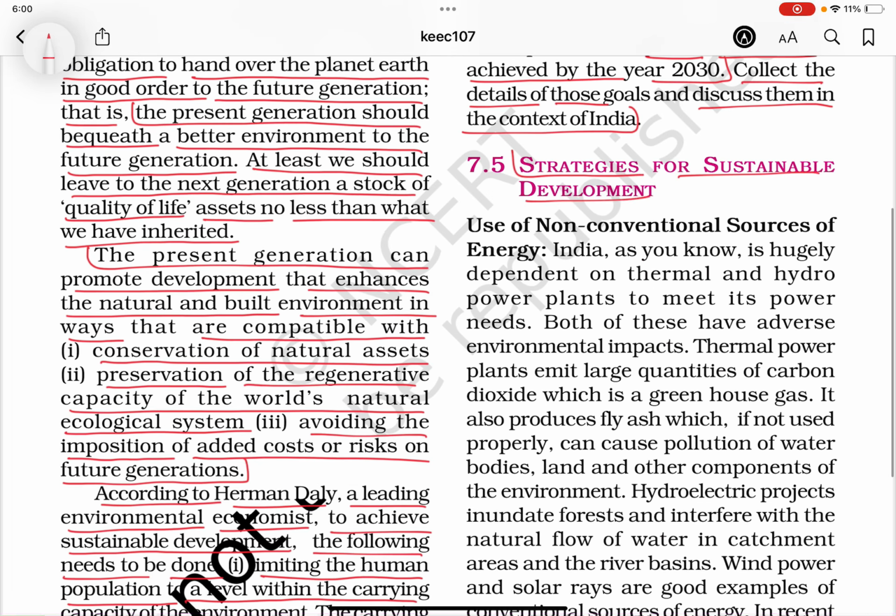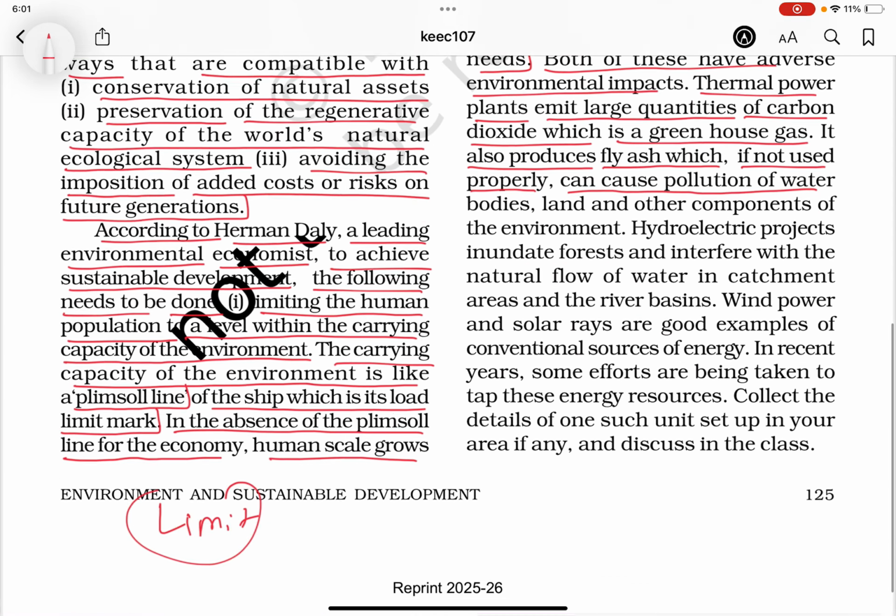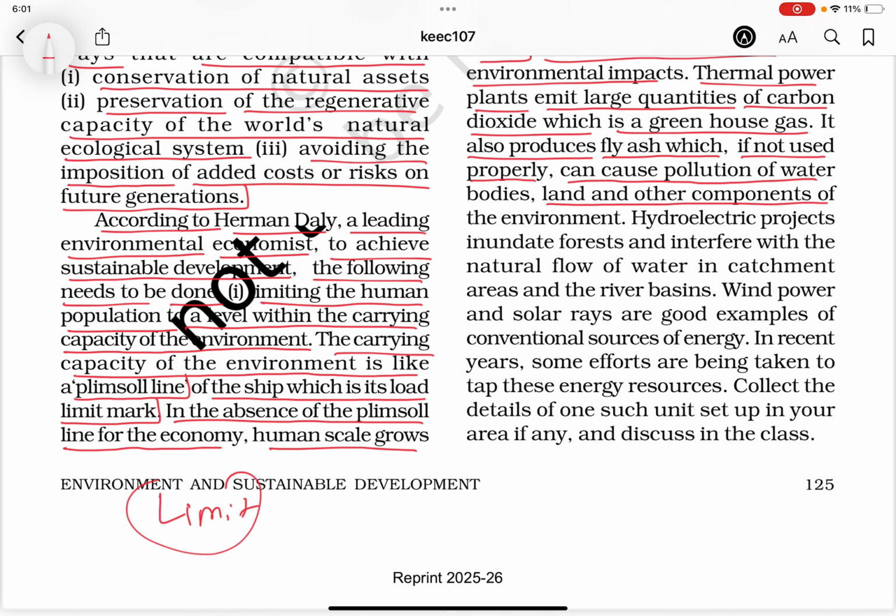Strategies for sustainable development. Use of non-conventional sources of energy. India, as you know, is hugely dependent on thermal and hydropower plants to meet its power needs. Both of these have adverse environmental impacts. Thermal power plants emit large quantities of carbon dioxide, which is a greenhouse gas. It also produces fly ash, which, if not used properly, can cause pollution of water bodies, land, and other components of the environment. Hydroelectric projects